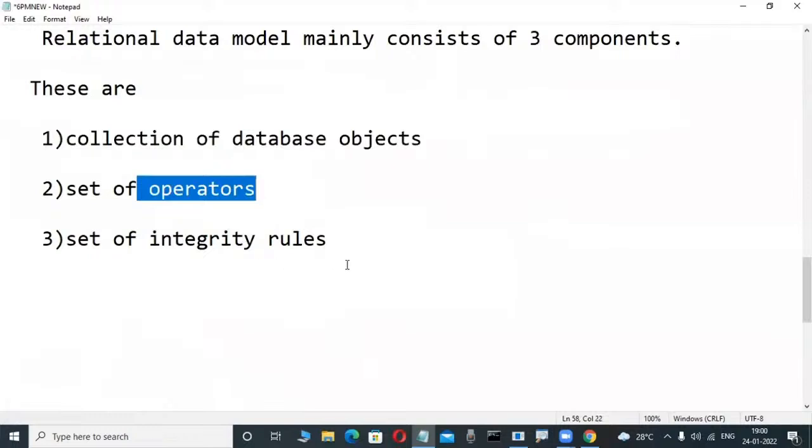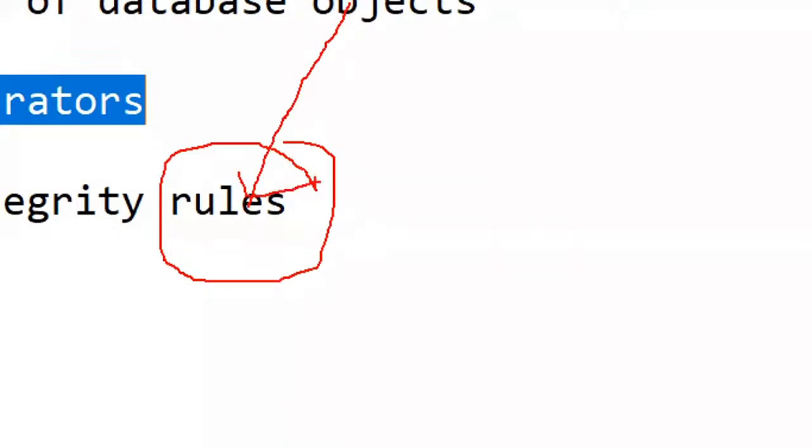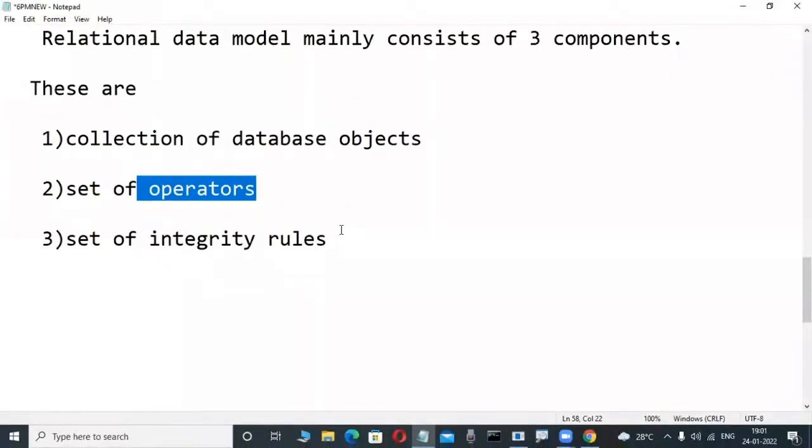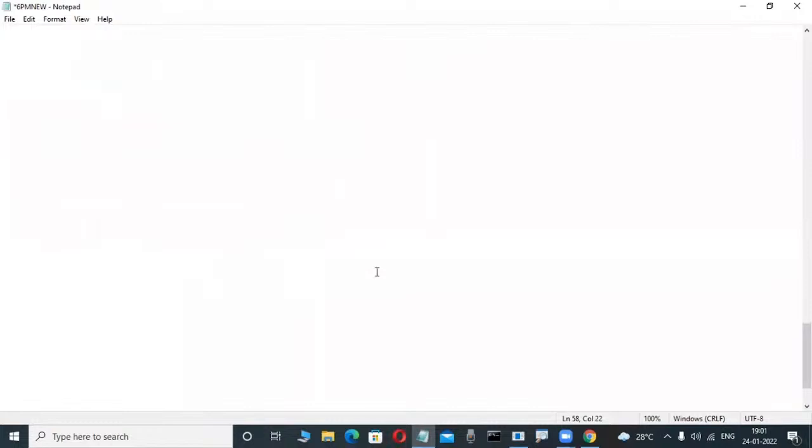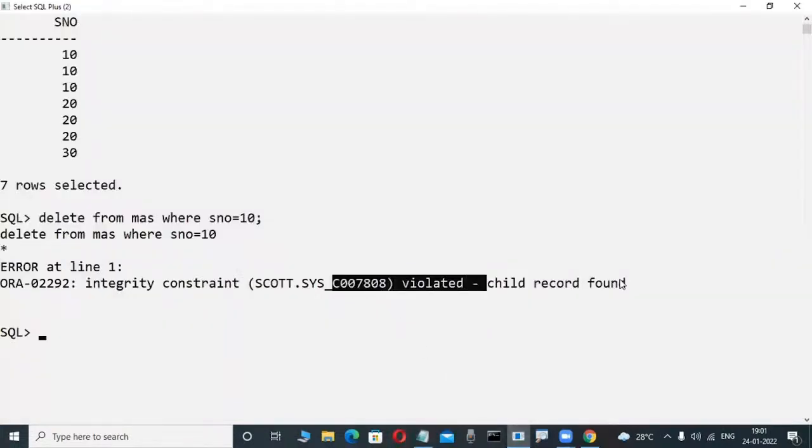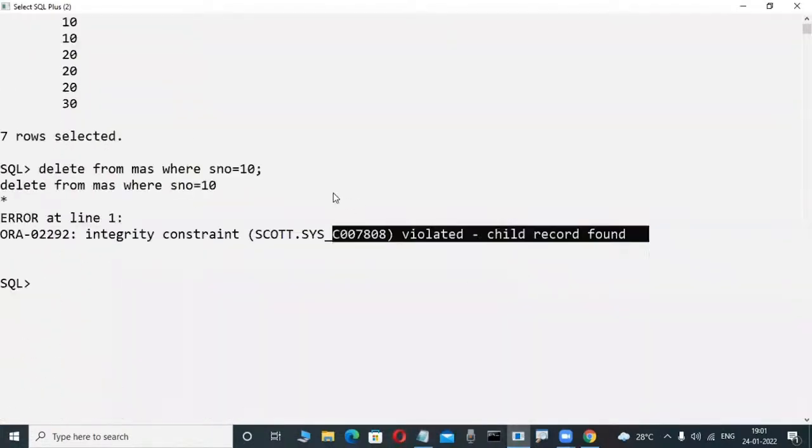But not only those easy concepts, these relational data model products also work based on a set of rules. If you are familiar with those rules, then it will be easy. All of these things are rules based. These are the child record found rule, and the rules for deleting and inserting. Rules are there, aren't they?